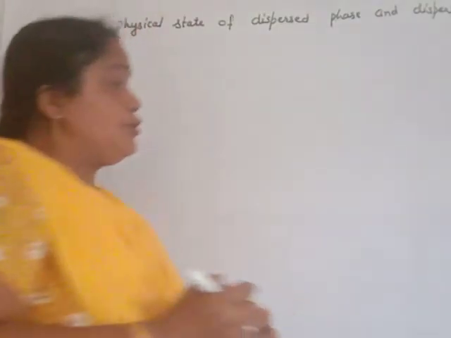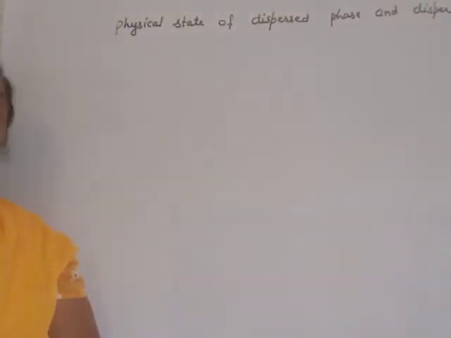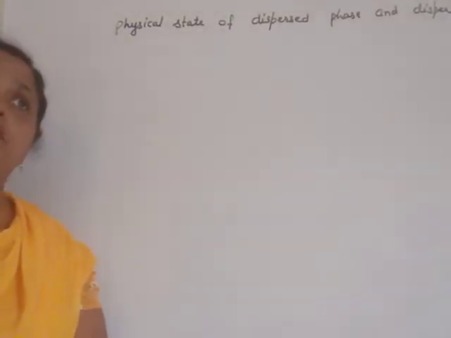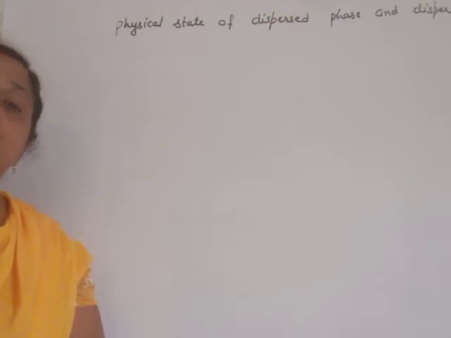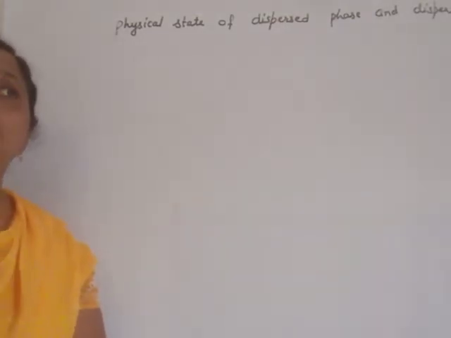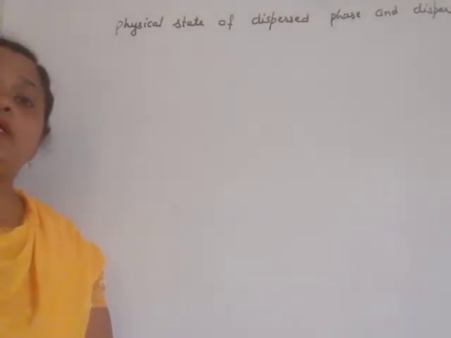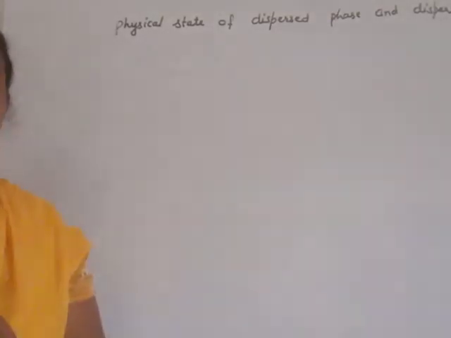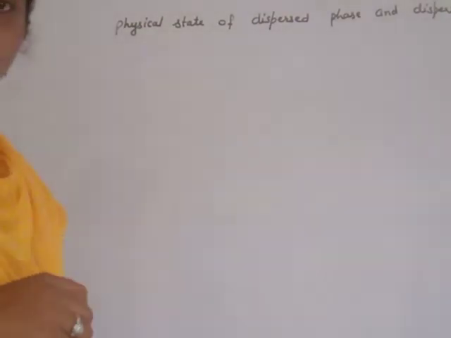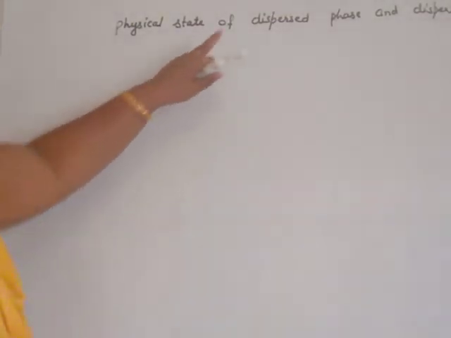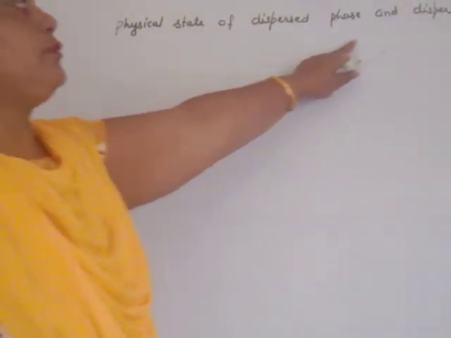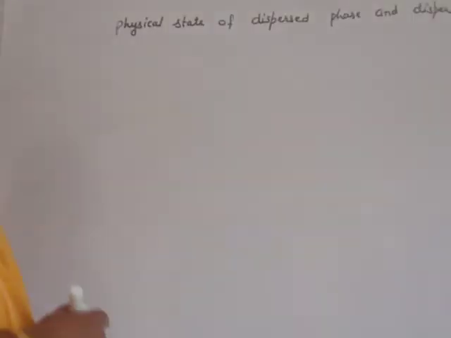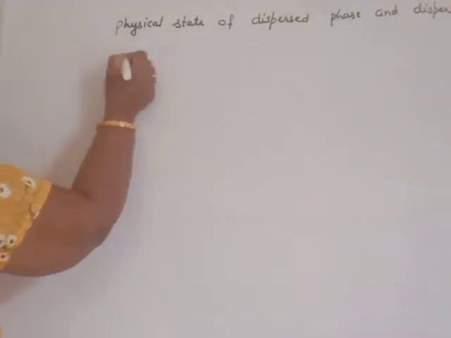Just like types of solution on the basis of physical state of solute and solvent, solutions are of 9 types. Solute in solvent: solid in solid, liquid in solid, gas in solid, solid in liquid, liquid in liquid, gas in liquid, just like this. But gases do not have any surface. On the basis of the physical state of the dispersed phase and dispersion medium, colloidal sols are of 8 types.